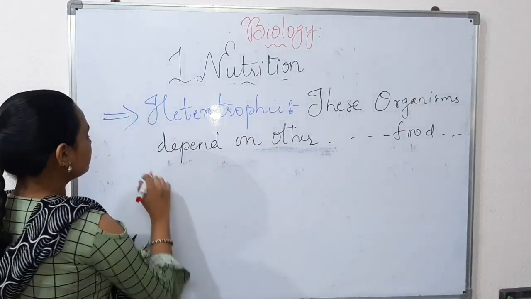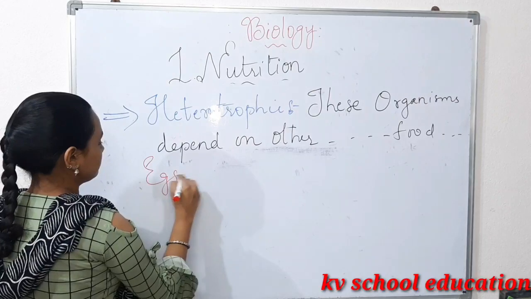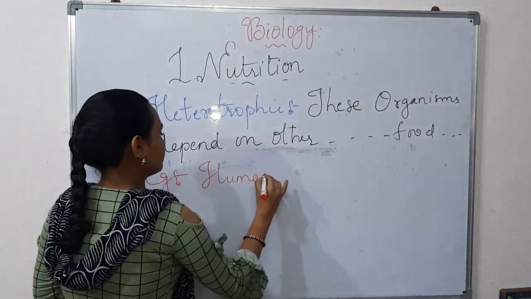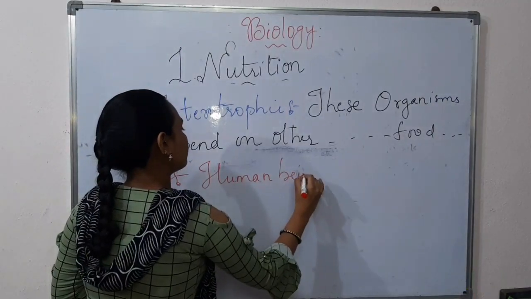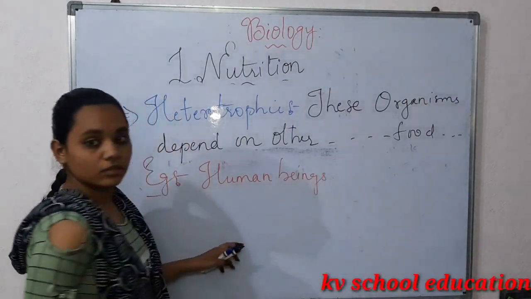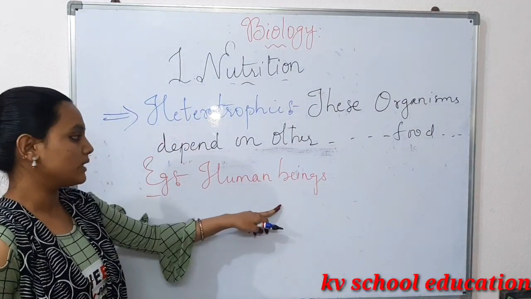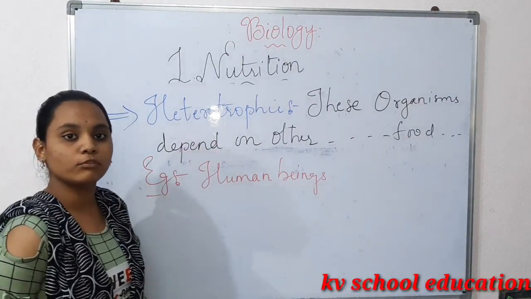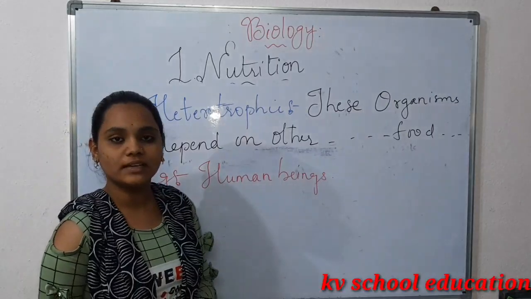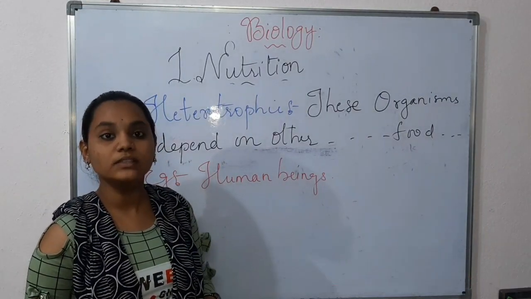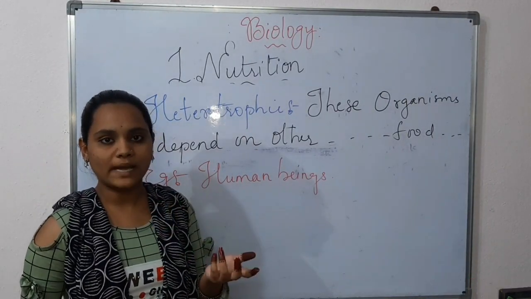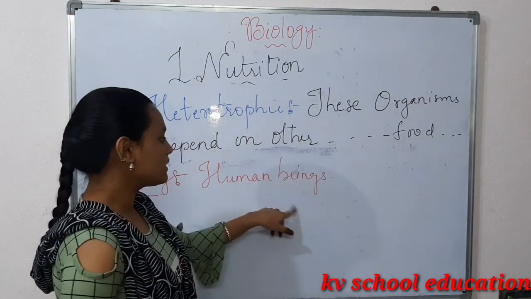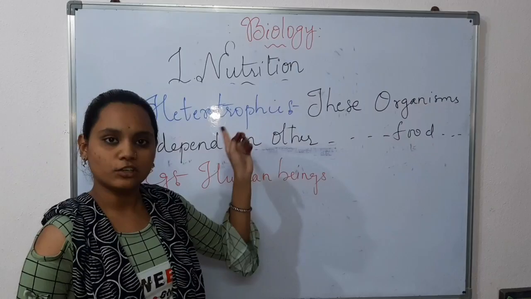For example, human beings. How do human beings come under heterotrophic? Just now I said in autotrophic nutrition that plants prepare their own food, but we are depending on plants, while plants don't depend on anyone. So human beings indirectly come under heterotrophic nutrition.